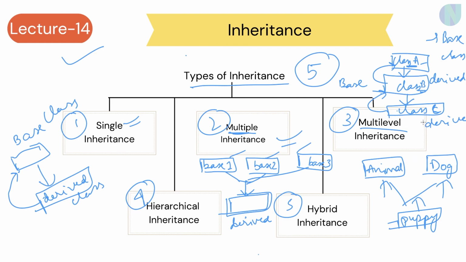Now the fourth one is hierarchical inheritance. You might have heard the least about hierarchical inheritance because we don't use it very often.